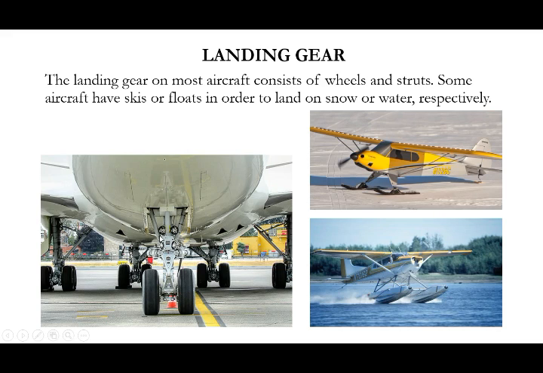Next one, landing gear. Landing gear on most aircraft consists of wheels and struts. Here you can see the wheels and the strut. The strut is the part which connects the wheel to the aircraft members. You can see one, two, three, four, five. So this is the back or main landing gear. This is a nose landing gear for the aircraft.